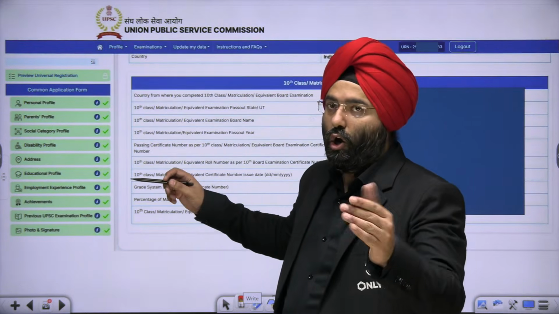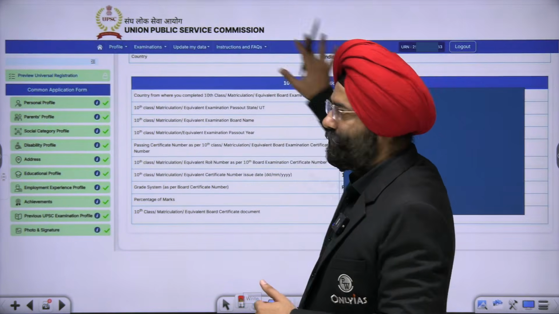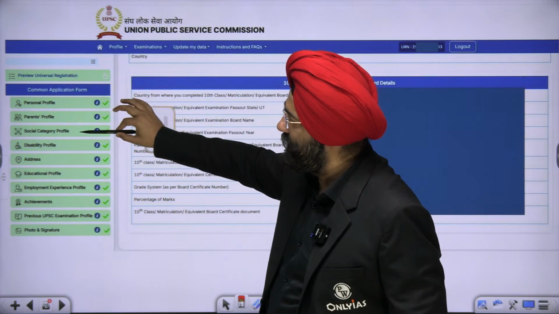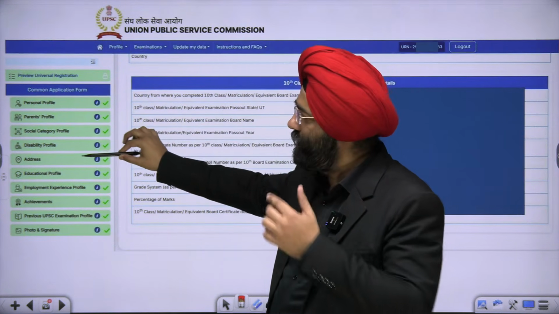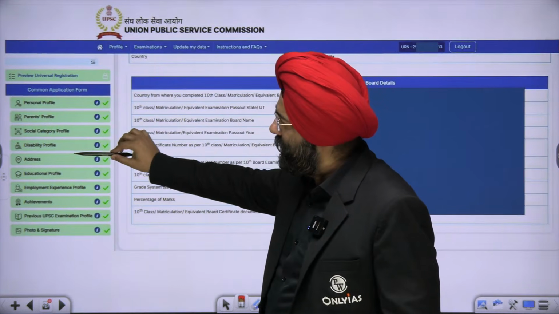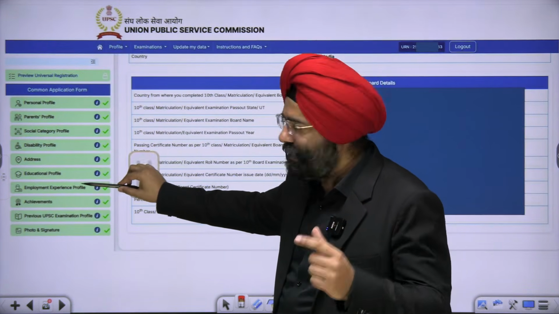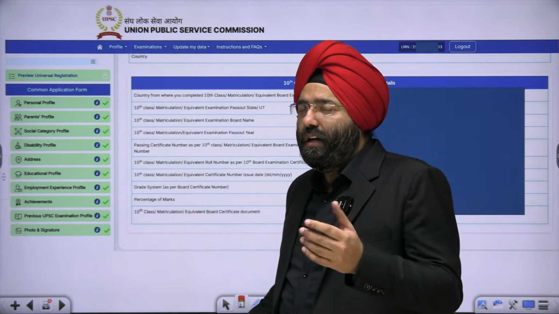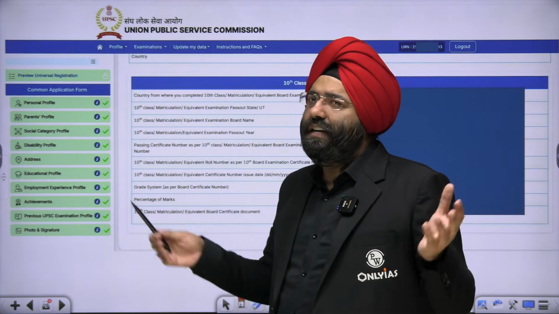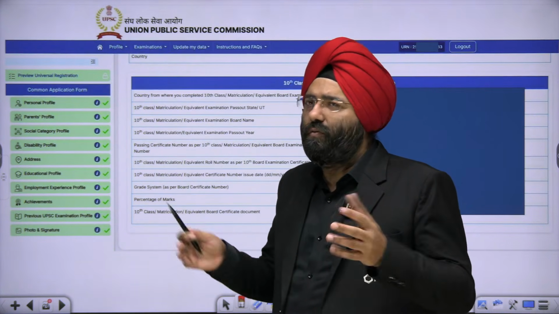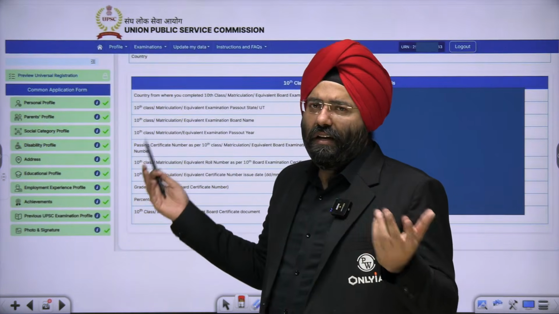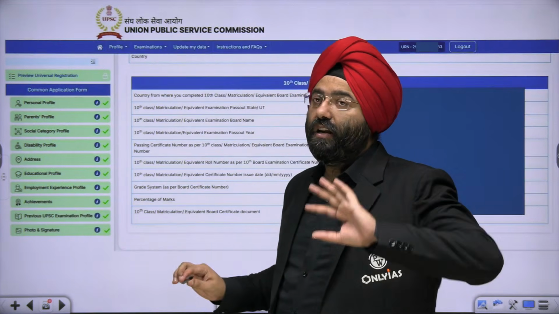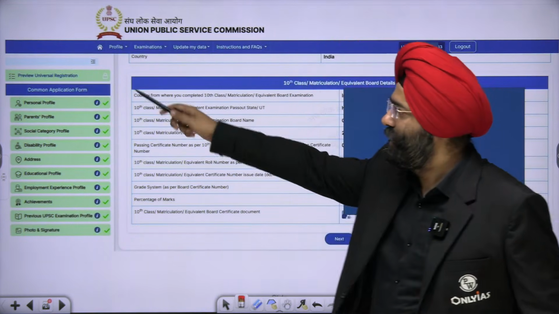Please see. Over here, you will see a window like this, where they will ask for a personal profile, parents profile, social category profile, and whether you are disabled or not. I would rather use the word specially abled. Then address, educational profile, employment experience, and achievements if you have any. Then previous UPSC examination profile: whether you have appeared in any UPSC examination, whether it is NDA, CDS, CAPF, civil, whatever. If you haven't, it doesn't matter, you can put not applicable. Then you have the photo and signature over here. So now this is for everybody. This is a common application form. It is going to be like this.